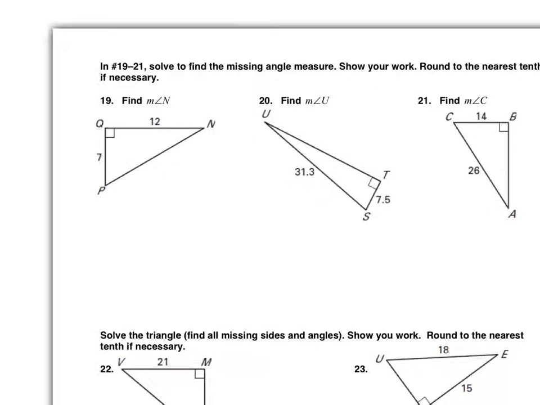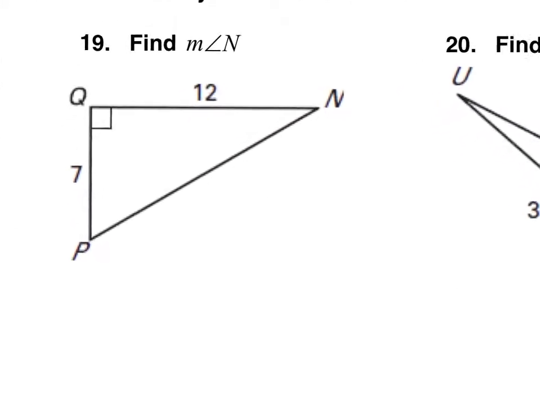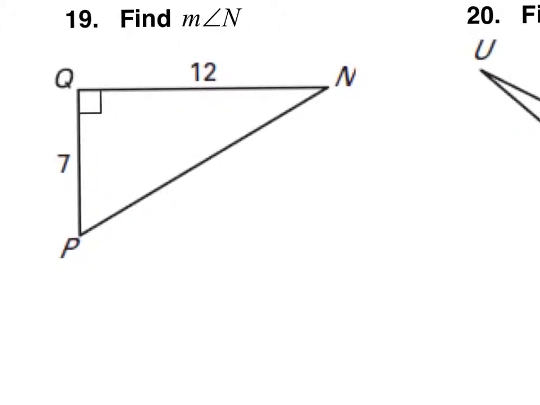All right, on the last page here, numbers 19, 20, 21 say solve to find the missing angle. These ones are different because we're looking for an angle. So we want to find angle n, and we know these two sides, so 12 would be the adjacent side to n, and 7 is the opposite. Again, you've got to ask yourself which function uses opposite and adjacent, and that's tangent. So we're going to say tangent of n equals 7 over 12.